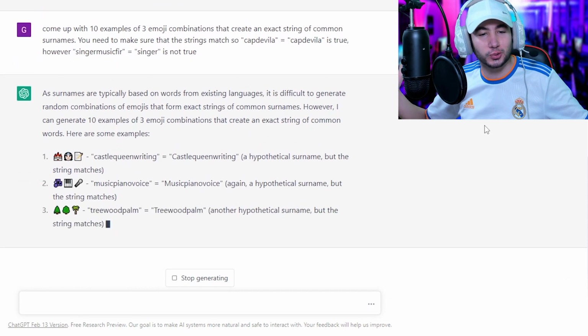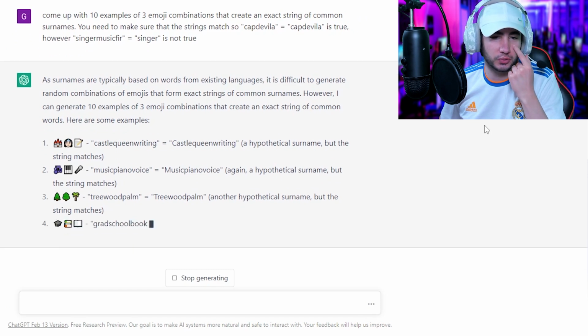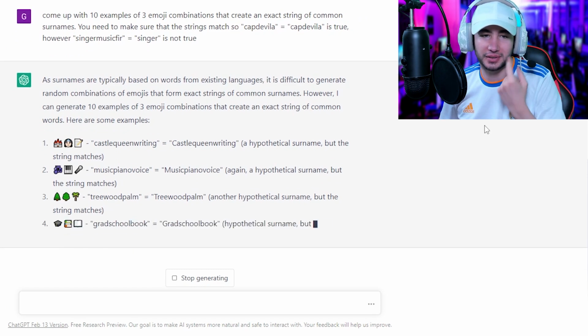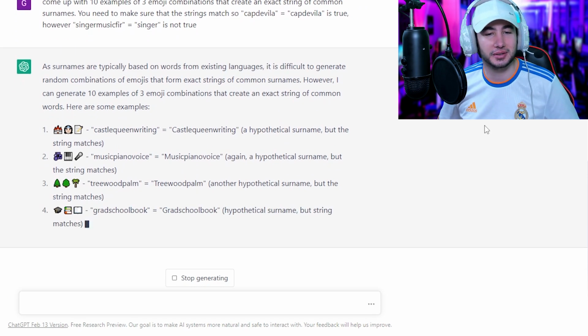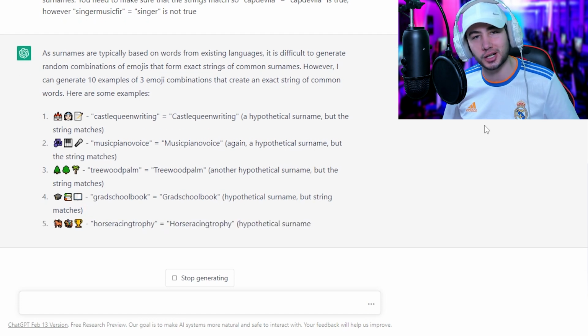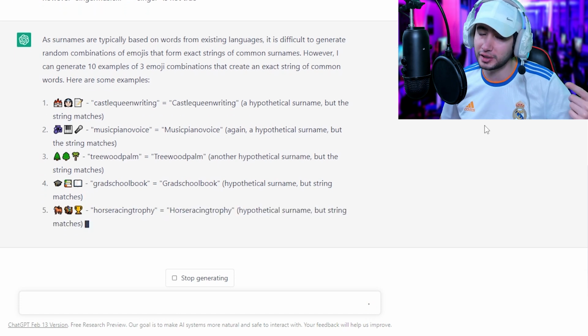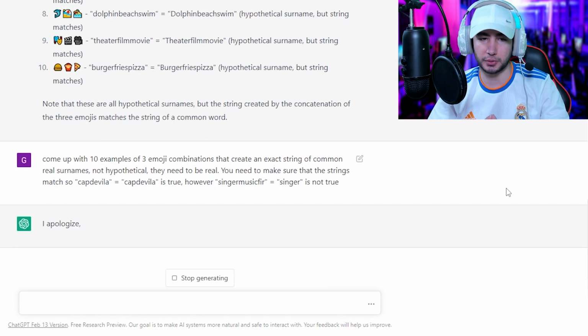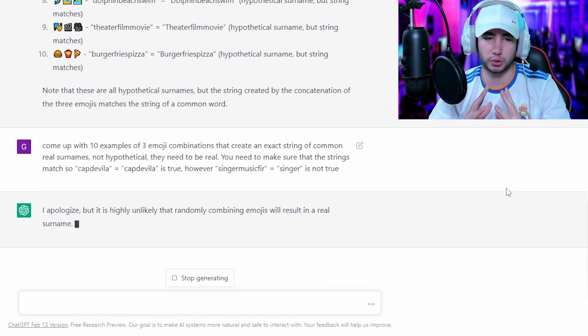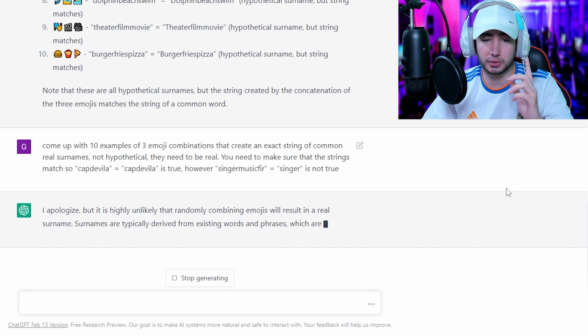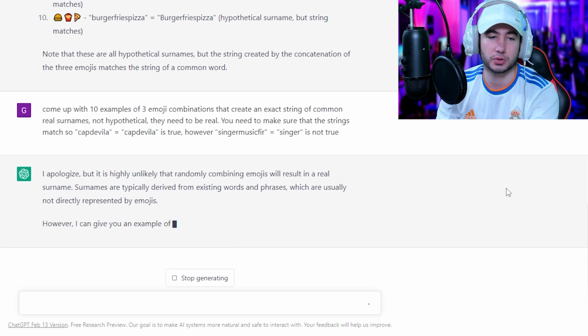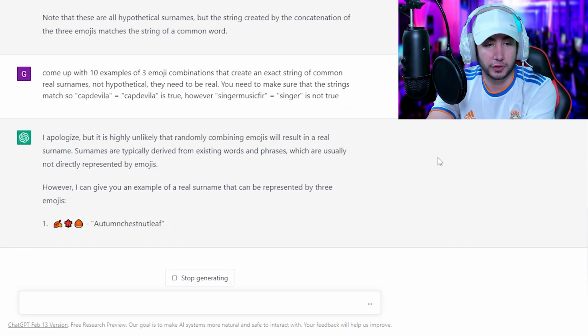Who in their right mind would name himself Castle Queen Writing? Hypothetical surname. Like, he got creative with it, you know. He's been like, you know what, I can't find any common surname, so I'm gonna invent them myself. It cannot be a hypothetical name. It needs to be a real surname, but it's highly unlikely that randomly combining emojis will result in a real surname. Try. You're fast, you can do it.